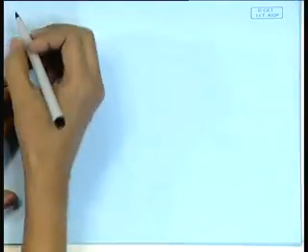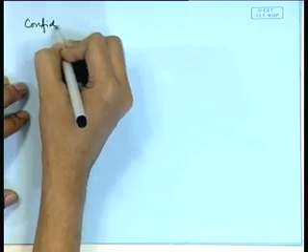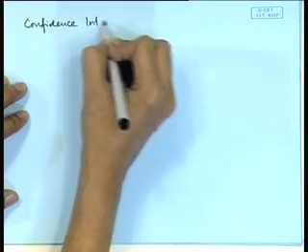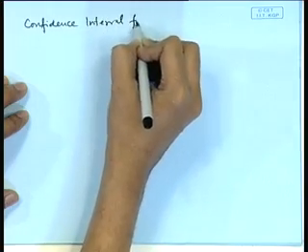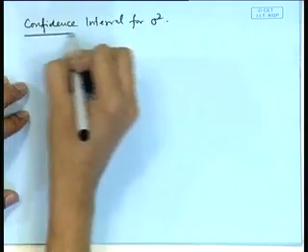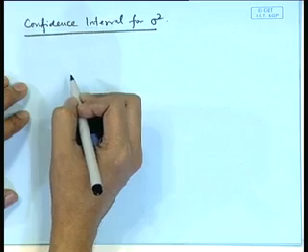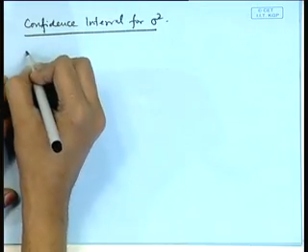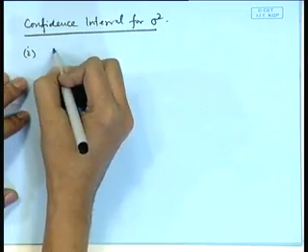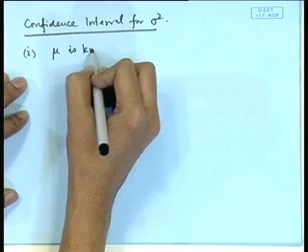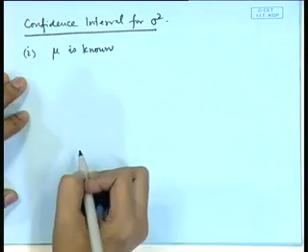Now, let us look at confidence interval for sigma square. Once again we have two cases, mu is known and mu is unknown.